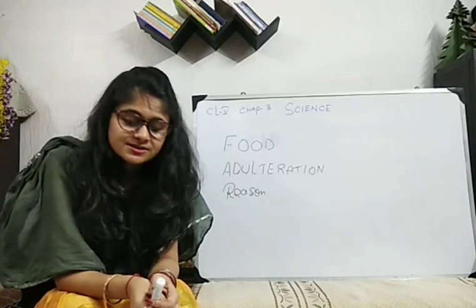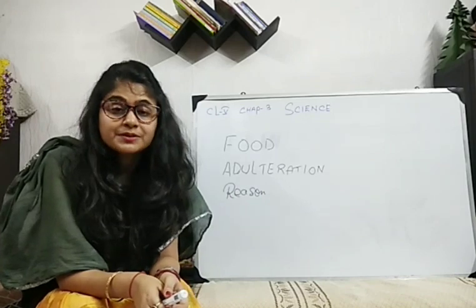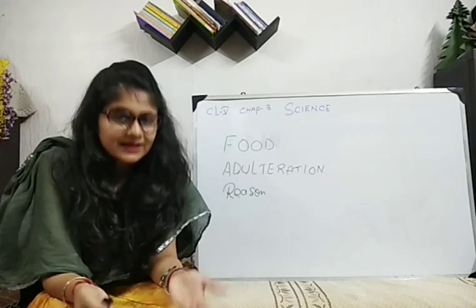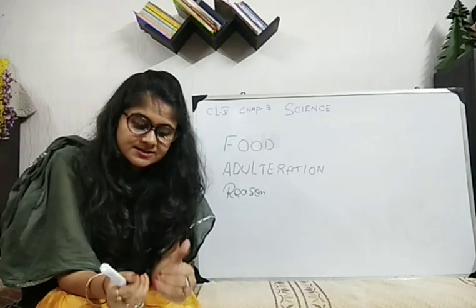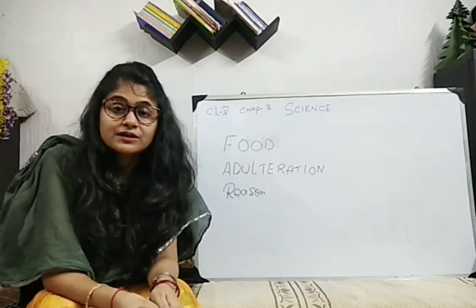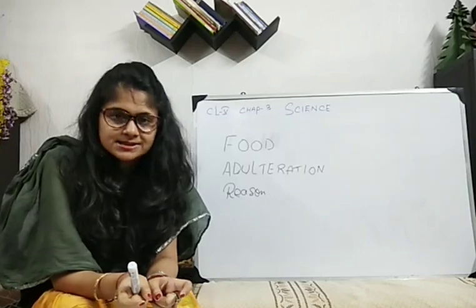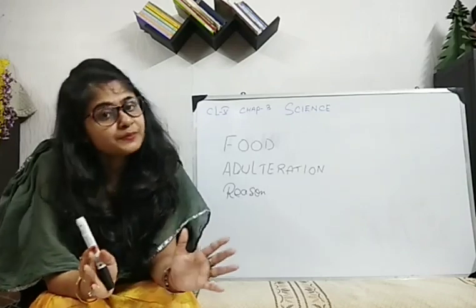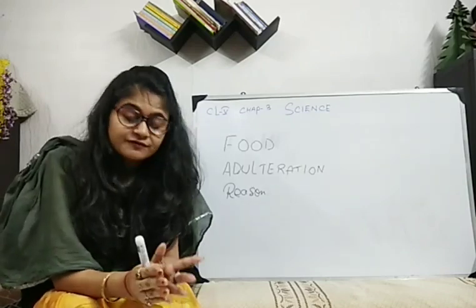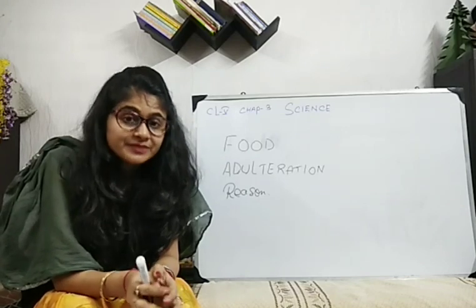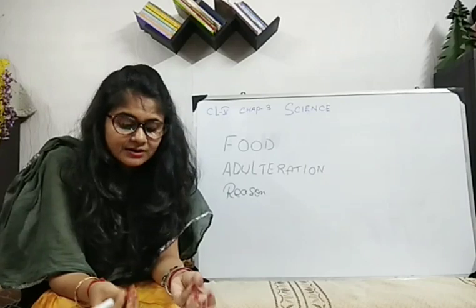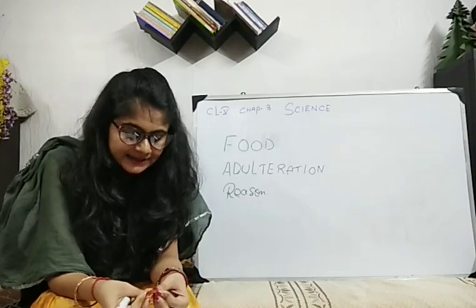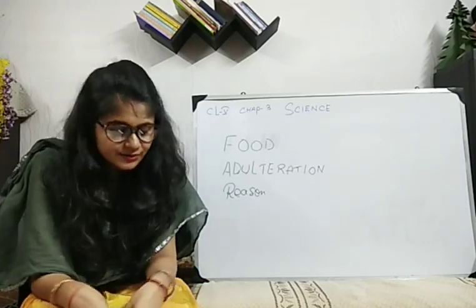Diseases that are associated with the way people live their lifestyle. And deficiency diseases, diseases that are caused due to the lack of certain nutrients in the diet over a long period of time. Food adulteration, the action of making food or drink impure and unsafe by adding unwanted substances to it.